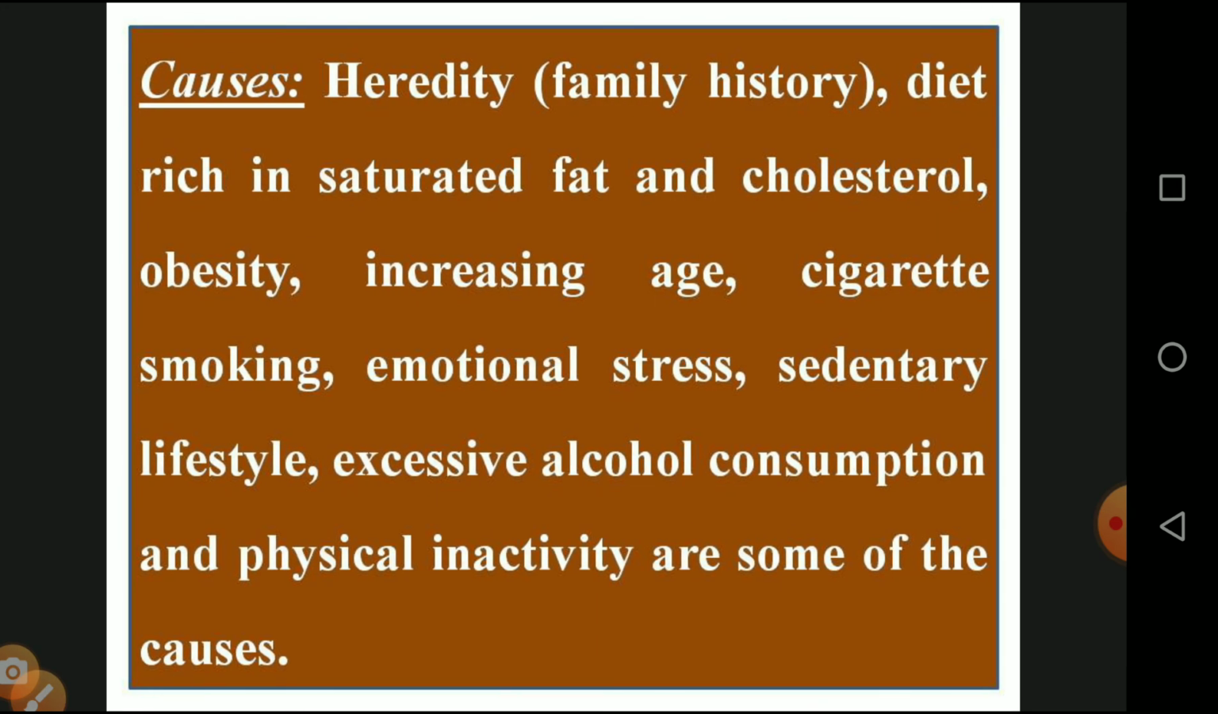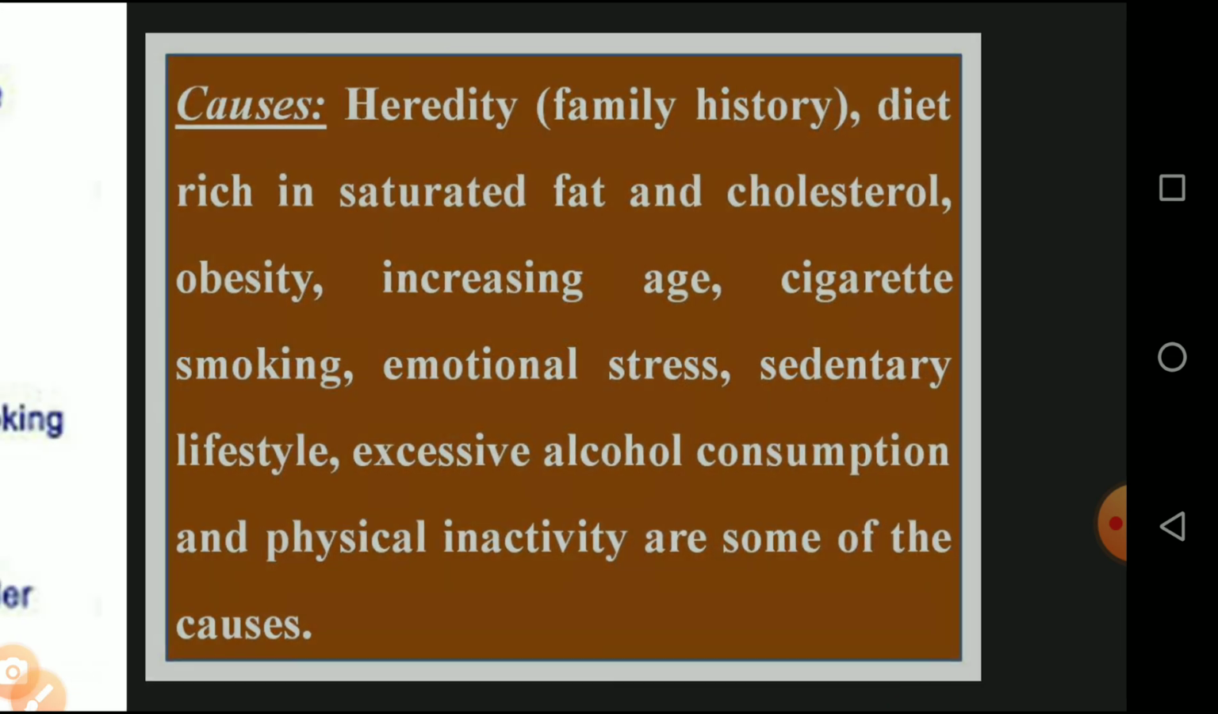Then what are the causes? The hereditary, that is a family history. Due to genetics or genes, there are problems behind heart diseases. A diet rich in saturated fat and cholesterol, consuming a large quantity of fat and cholesterol, and obesity, increasing age, continuous smoking, emotional stress, sedentary lifestyle, excessive alcohol consumption and physical inactivity are some of the causes of heart diseases.